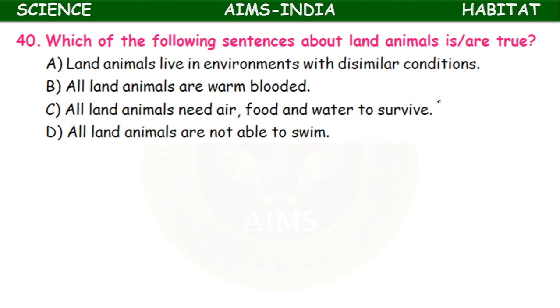Land animals live in the environments with dissimilar conditions. Okay. All land animals are warm-blooded. This is wrong. Okay, because reptiles, some amphibians, they are not; only birds and mammals are warm-blooded. Okay, all land animals need air, water, food to survive. Okay, all land animals are not able to swim. Some land animals can swim. So A and C.